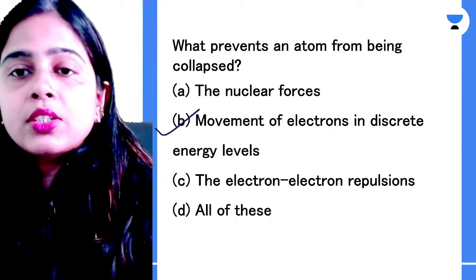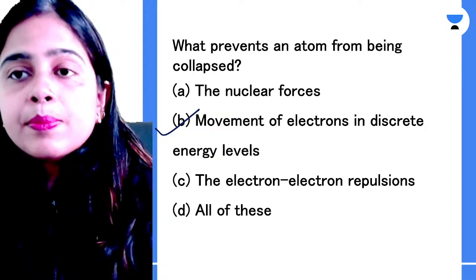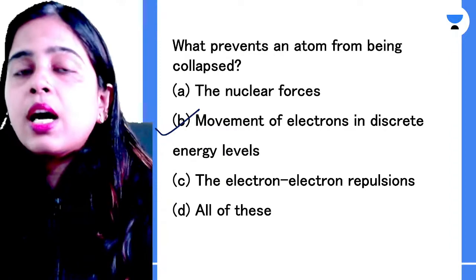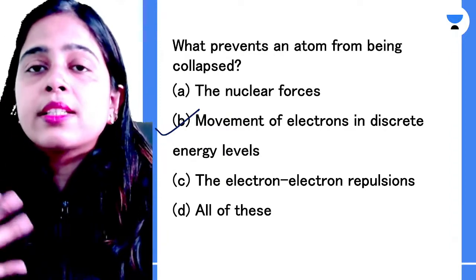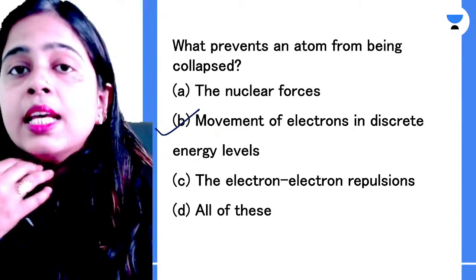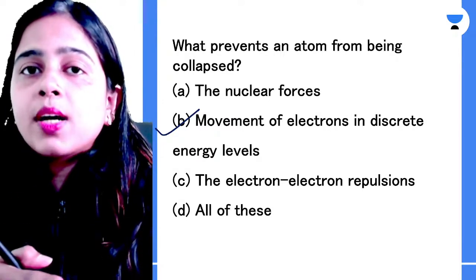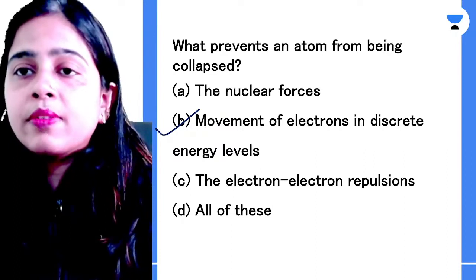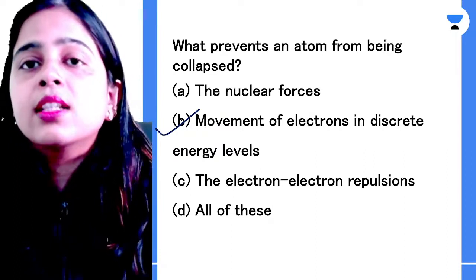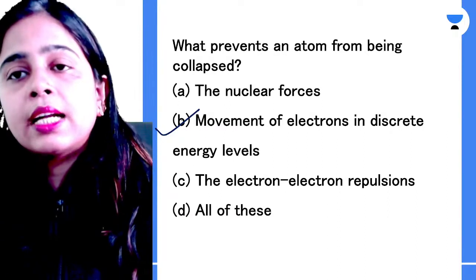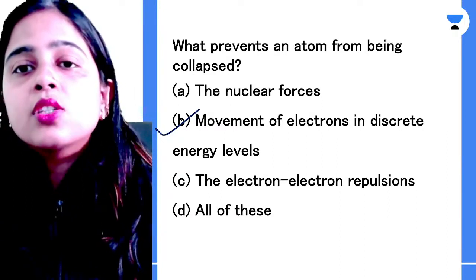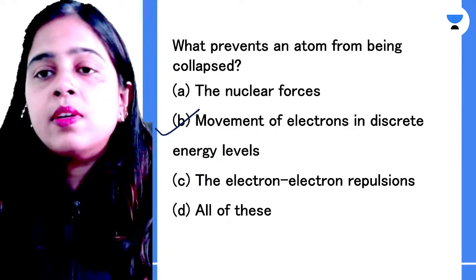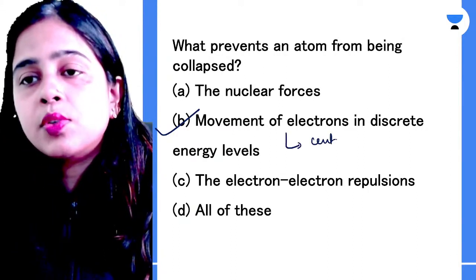It is the movement of electrons in discrete energy levels that prevents your atom from collapsing. Your electrons, as all of you know, are in continuous motion, due to which a centrifugal force is generated. This centrifugal force overcomes the attractive force of the proton, preventing the electrons from falling inside the nucleus, and hence preventing the atom from collapsing. So your option B is absolutely correct. That is the movement of electrons in discrete energy levels, which gives rise to centrifugal force.